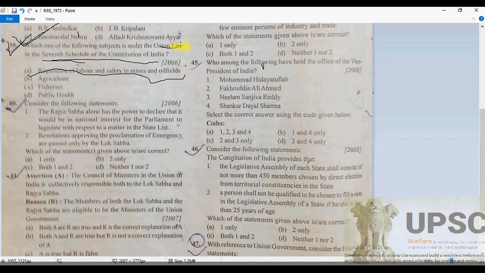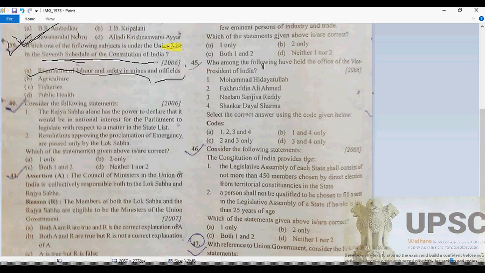Why is it so? Because agriculture, as we know, is entry 14, fishery is entry 21, and public health is entry 6, and yes, they are in the State List. Regulation of labor and safety in mines and oil fields is in the Union List, under entry 55. Remember that agriculture comes under the State List, of course, and public health also comes under the State List, and fishery is also not under the central government's Union List.